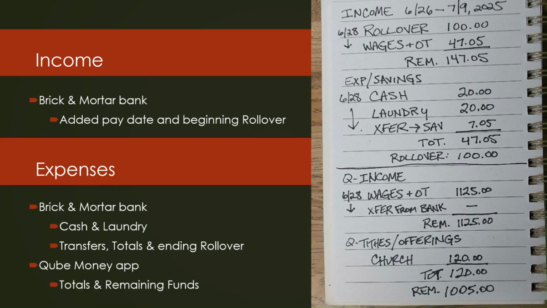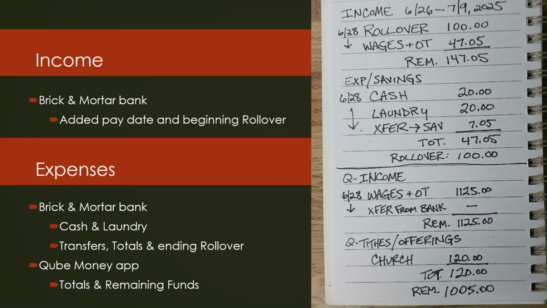Once I've taken a look at my paycheck and at my bank account, I fill in things like the brick and mortar bank. I had a rollover amount at the beginning of the pay period of $100. So then I was able to add the date of my paycheck and also that beginning rollover. And then in the expenses, I was able to put into that area the cash and laundry that I always like to take out, and then transfers that may happen from the brick and mortar bank to other places.